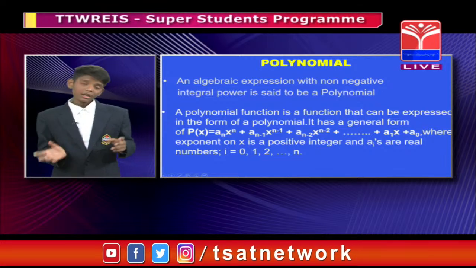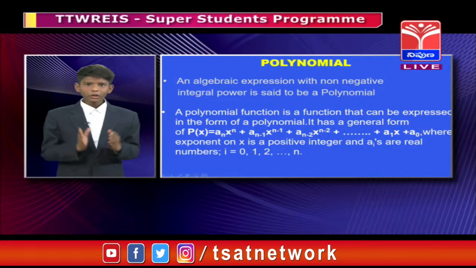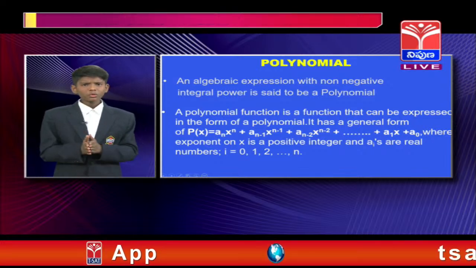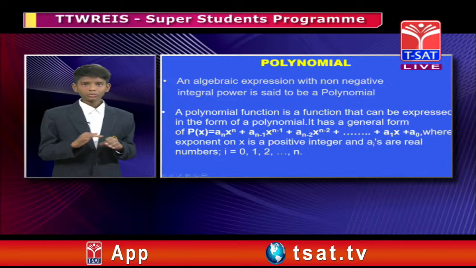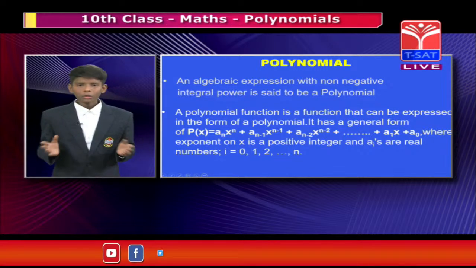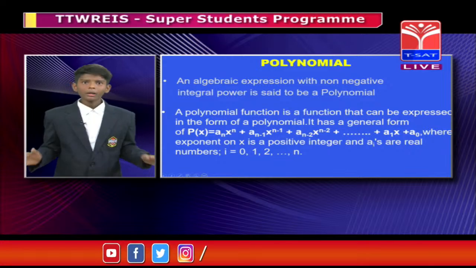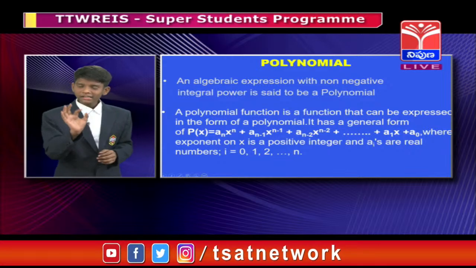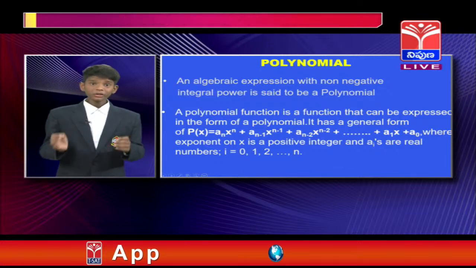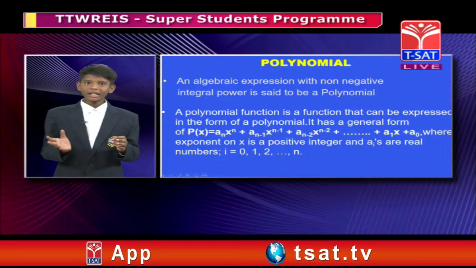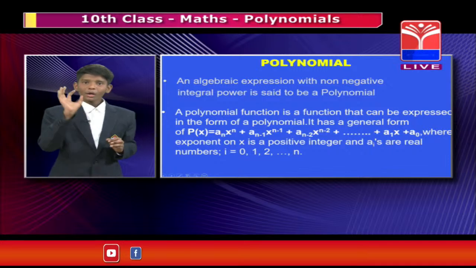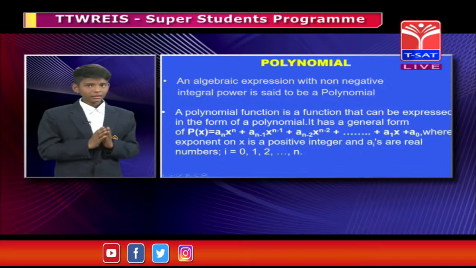Now let us see another example. Here 2x power minus 1 plus 3x square plus 2x plus 1. Is it a polynomial? No friends, it is not a polynomial, because clearly x has a negative power, that is minus 1, right? I think you understand polynomials. A simple form of a polynomial is a x power n. Here x has a non-negative power, that is n, right?